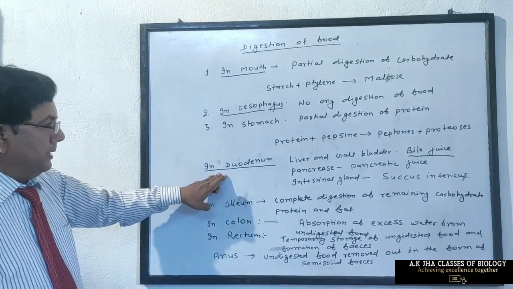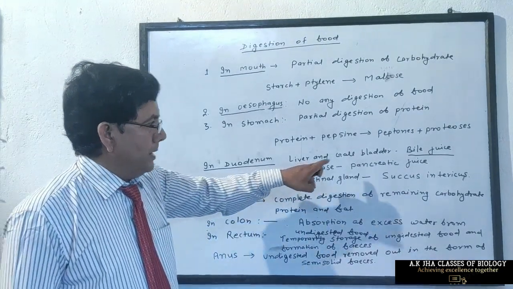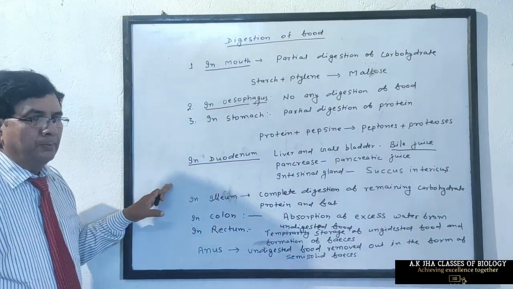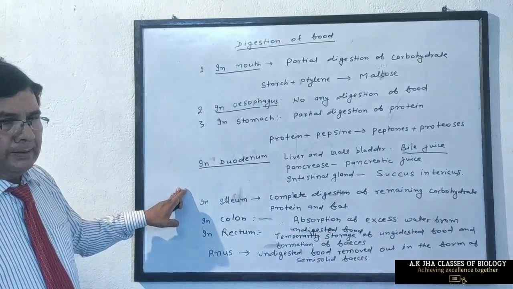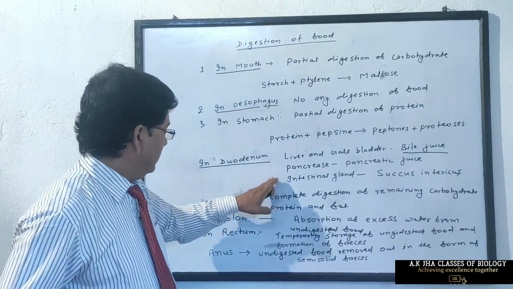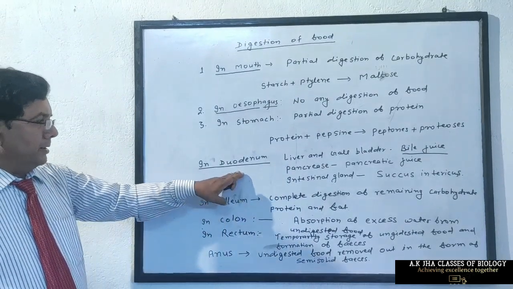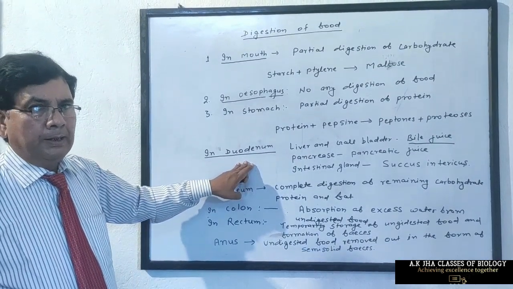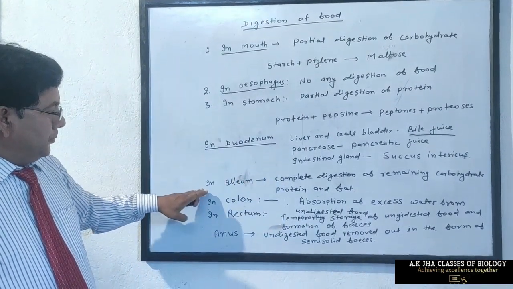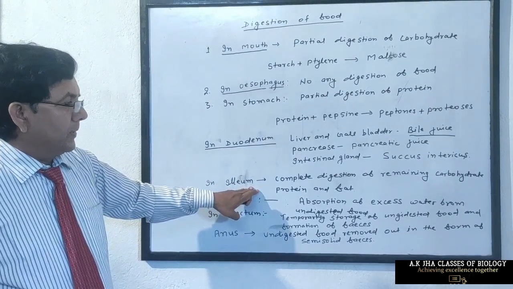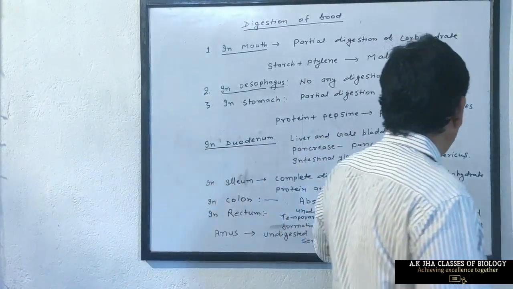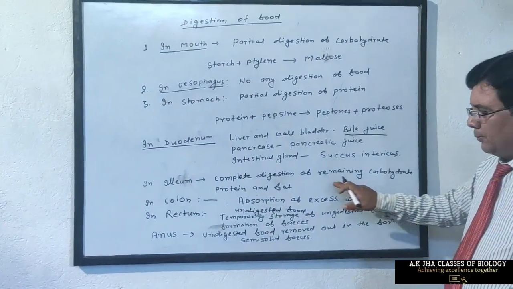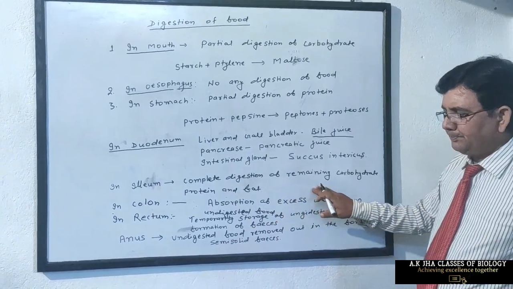Now, when food enters the duodenum, the bile juice, pancreatic juice, and succus entericus mix with the food, and the food becomes more liquid, which is called chyle. Chyle passes down to the ileum. Most of the digestion of food occurs in the duodenum, but some carbohydrate, protein, and fat remain undigested. So this food comes into the ileum. The wall of the ileum also secretes succus entericus, which digests the remaining carbohydrate, protein, and fat. The food is fully digested in the ileum.